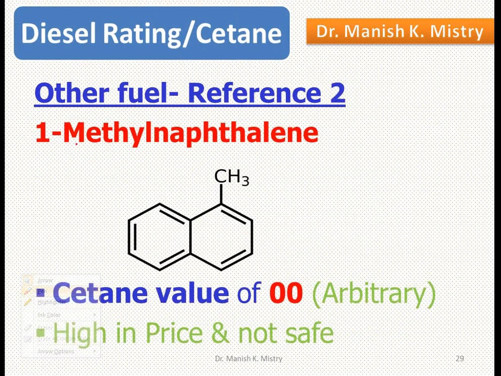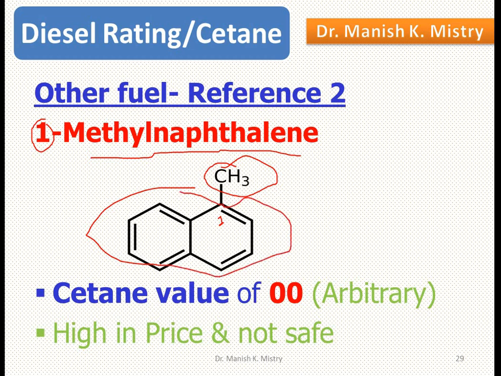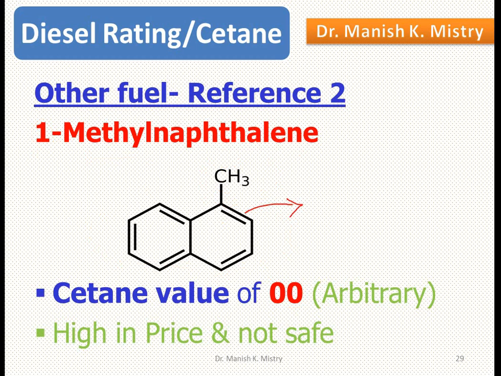The other reference fuel is 1-methyl naphthalene. If you consider this the first carbon, on the first carbon a methyl group is there, and this is called naphthalene. 1-methyl naphthalene has the lowest tendency towards auto ignition, so arbitrarily its value is 0. Methyl naphthalene is not easily handled and is not safe to use, that's why it is not recommended.